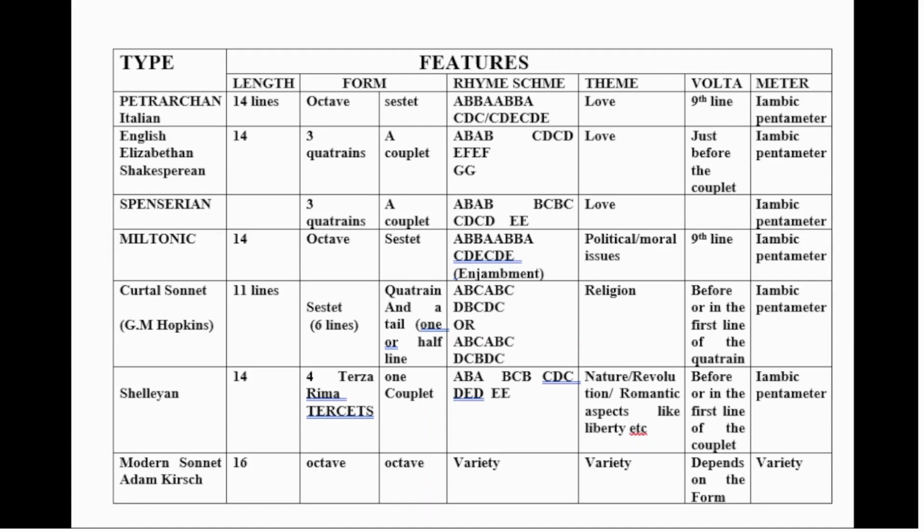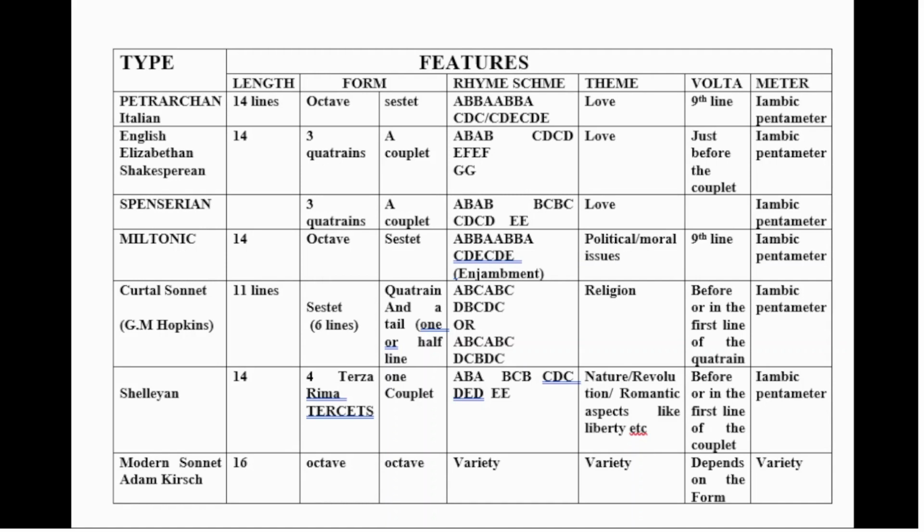Now, Shelleyan sonnet uses 4 tercets or stanzas of 3 lines and a couplet. Modern sonnets, especially the sonnets of Adam Kirsch, have 2 octaves, means 8 lines plus 8 lines.